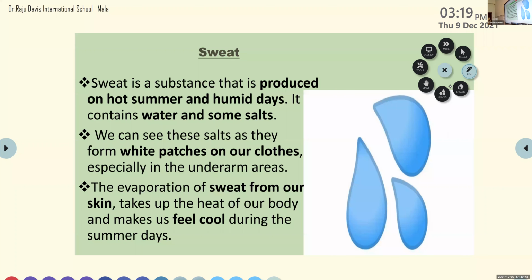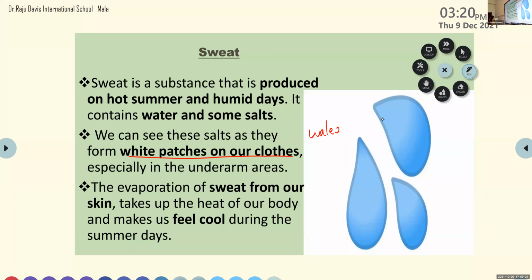We can see the salt forming white patches on our clothes, especially in the underarm areas. Whenever we wear clothes, we can see some white colored patches in the underarm areas. It is formed by sweating. Sweat is produced on hot summer days and contains water and salts. So salt from our body flows out in the form of sweat.